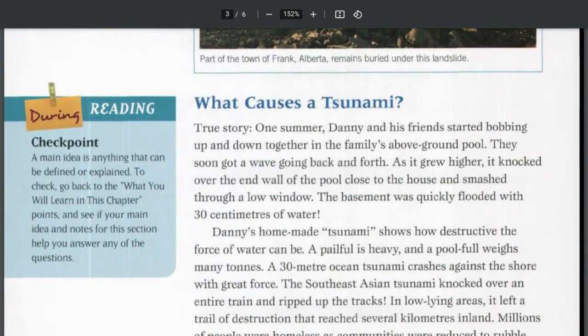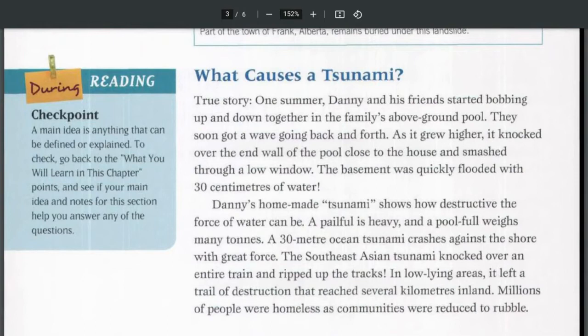What causes a tsunami? True story. One summer, Danny and his friends started bobbing up and down together in the family's above-ground pool. They soon got a wave going back and forth. As it grew higher, it knocked over the end wall of the pool close to the house and smashed through a low window. The basement was quickly flooded with 30 centimeters of water. Danny's homemade tsunami shows how destructive the force of water can be.